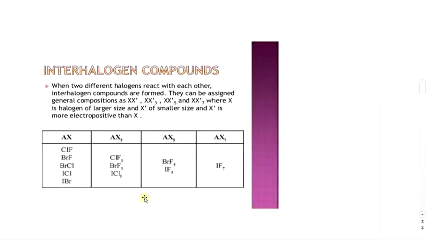Hydrolysis of interhalogen compounds always produces a halide ion derived from the smaller halogen and an oxyhalide derived from the larger halogen. The interhalogen compounds are strong oxidizing agents and are diamagnetic in nature. The largest number of interhalogens are formed by fluorine due to its smaller size and higher electronegativity or oxidizing power. They are more reactive than the component halogens except fluorine due to weakness of the covalent bond between two dissimilar